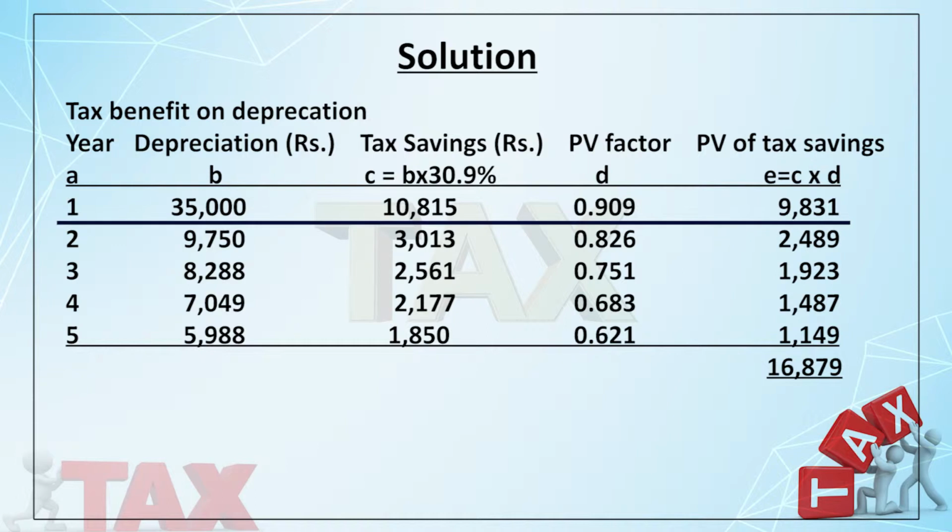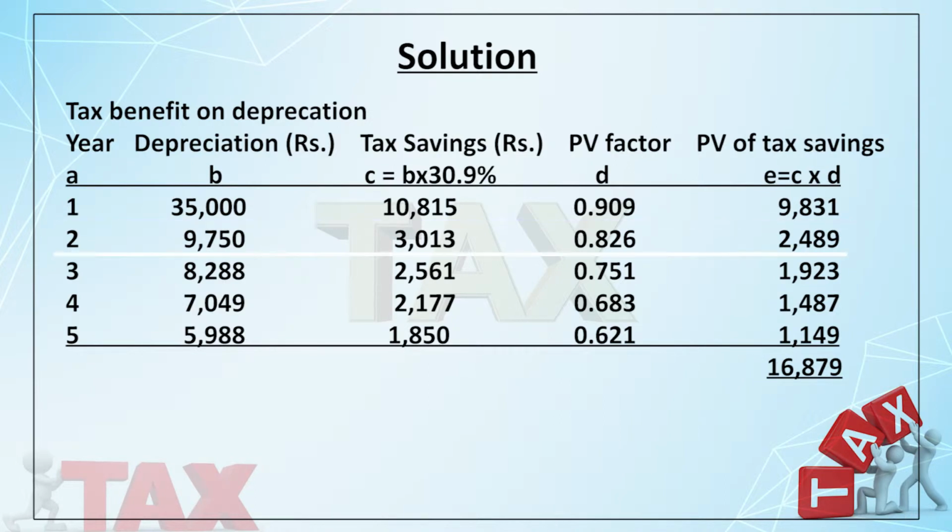And since you are charging depreciation at the end of the year, your PV factor is 0.909 and the present value of the tax savings comes to 9,831. In the second year, your depreciation will be 1 lakh minus 35,000, that is 65,000. 15% of 65,000 is 9,750, right? On which you are getting a tax savings, multiplied by 30.9% multiplied by the PV factor, you get it.